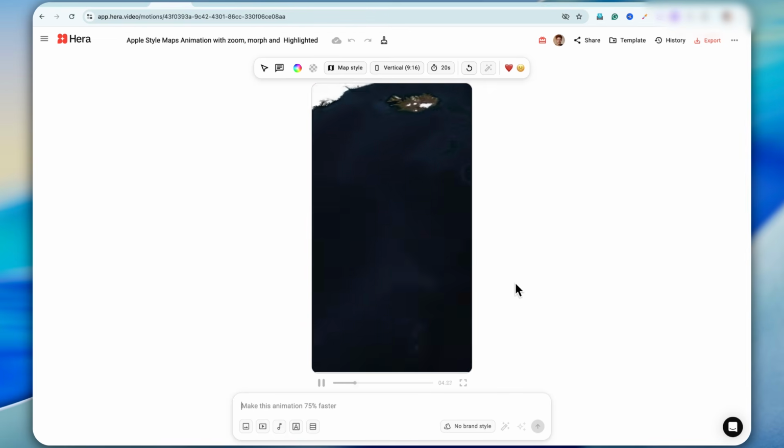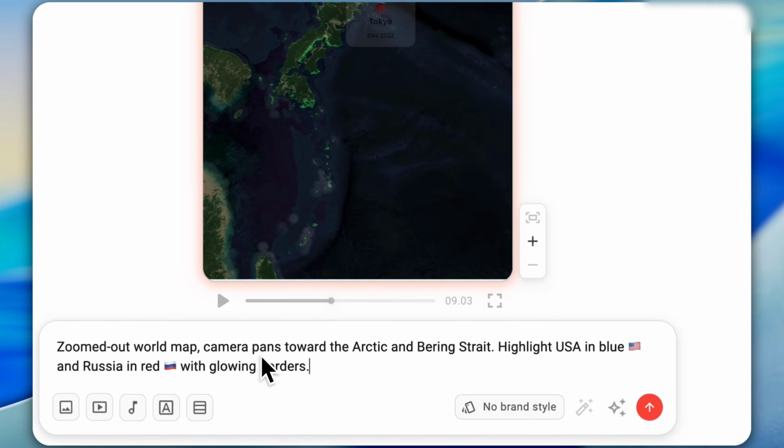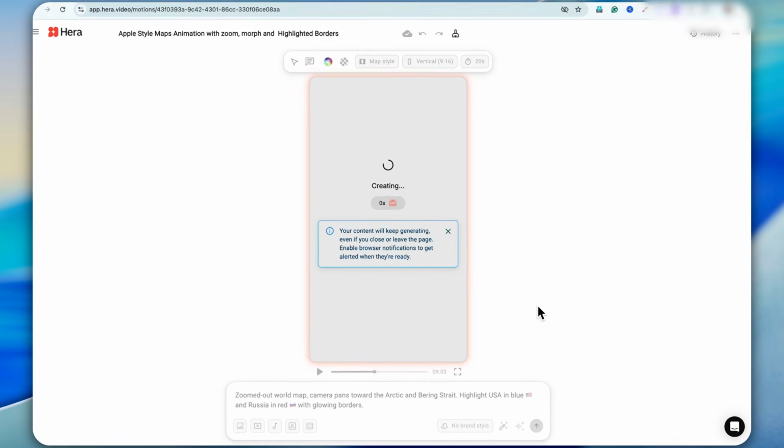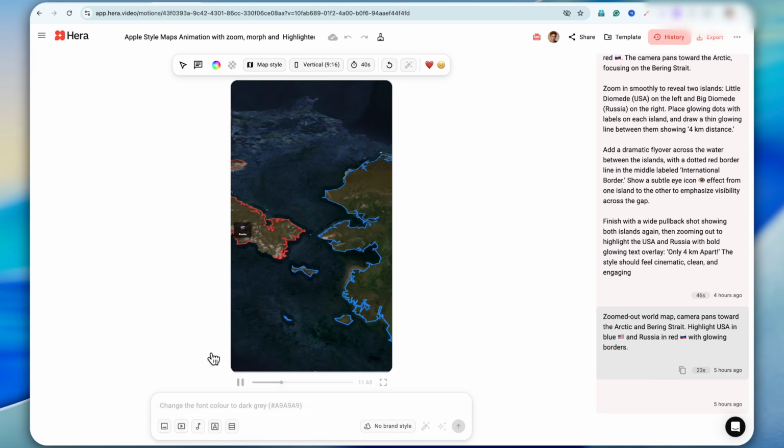Now what we need is the prompt. I will first try the same prompt that ChatGPT gave me, along with the script. So I'll paste that prompt right here and press enter. It will take a maximum of 1 minute to process. Okay, the motion graphic is now generated, and as you can see, it has been created exactly according to the prompt.